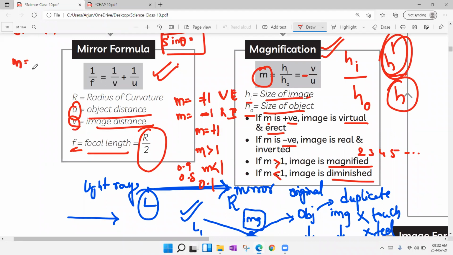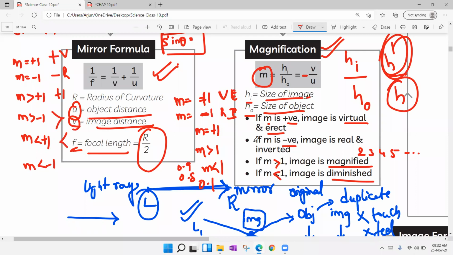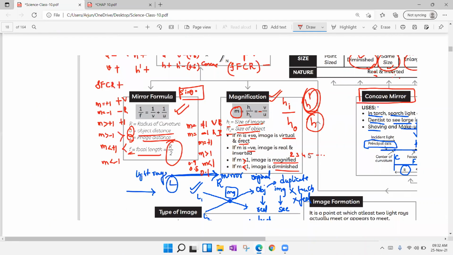M is equal to +1, M is equal to -1. We have to answer this one. M is greater than +1, M is greater than -1, M is less than +1, M is less than -1. Here we have discussed, right? Plus means virtual and erect, minus means real and inverted. Greater than means enlarged, less than means diminished. These are the meanings you need to apply. So these are the concepts regarding mirrors.